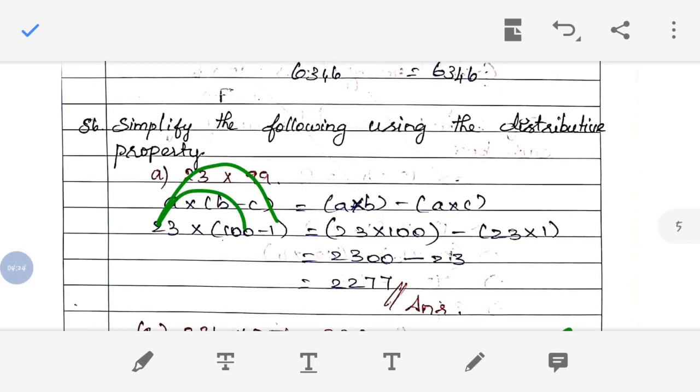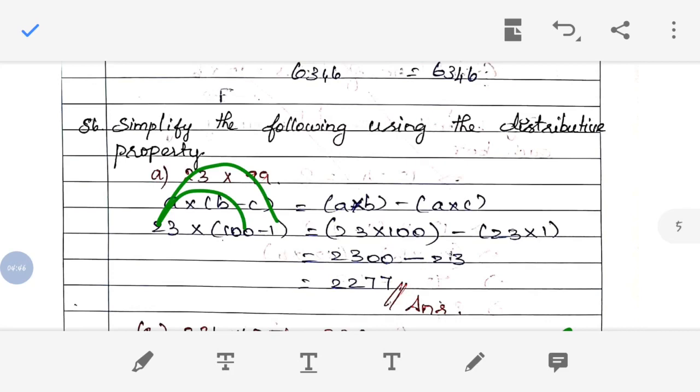Simplify the following using the distributive property. We know that distributive property in the sense, inside the bracket they may give two numbers. It may be addition or subtraction, and outside the bracket there will be one number. That one number will be multiplied with the inside numbers. Okay, inside the brackets we may have two numbers. Now with that we have to multiply that outside number. So just look here.